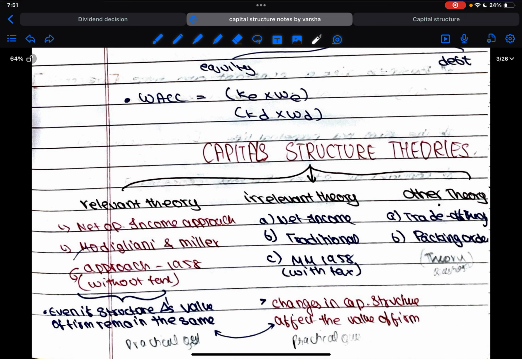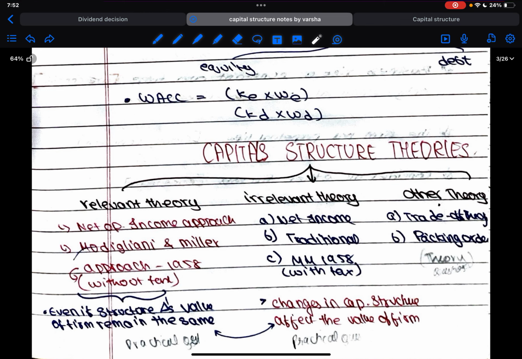Now let us see what is relevant theory. Relevant theory says that a change in capital structure will definitely affect the capital structure decision, because whatever structure exists in the company, it makes sense to understand how much cost is incurred in each of the capital, and based on that we can change the alternate or upcoming capital decisions.